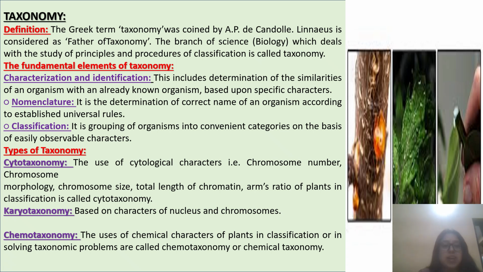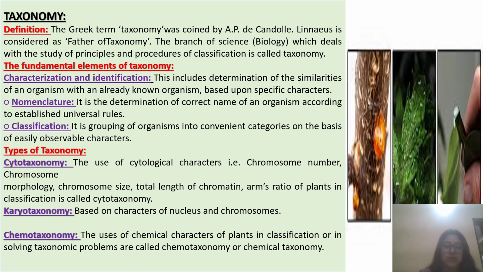The fundamental elements of taxonomy are characterization and identification. This includes determination of the similarities of an organism with an already known organism based upon specific characters. Nomenclature is the determination of the correct name of an organism according to established universal rules. And classification is the grouping of organisms into convenient categories on the basis of easily observable characters.